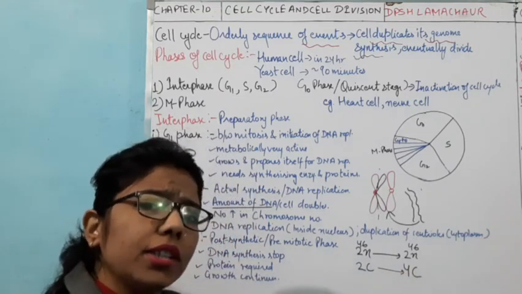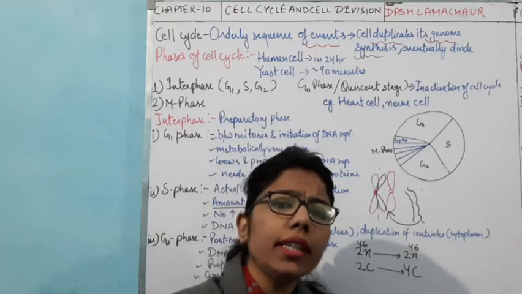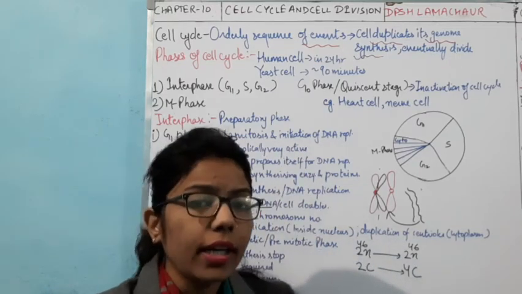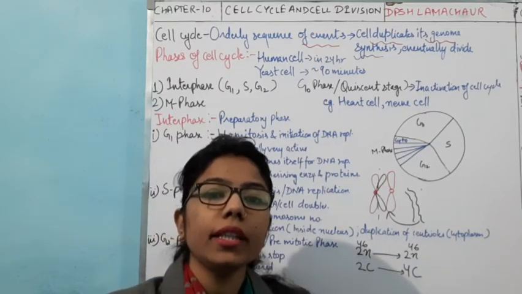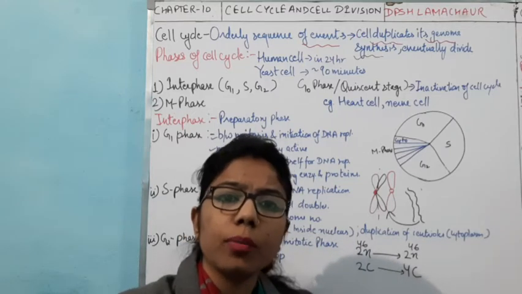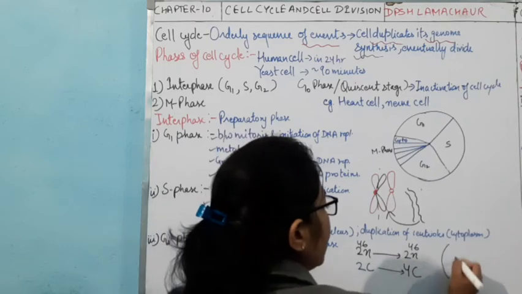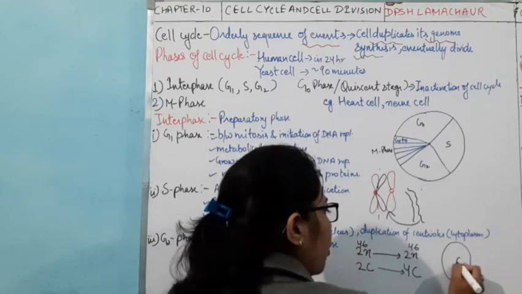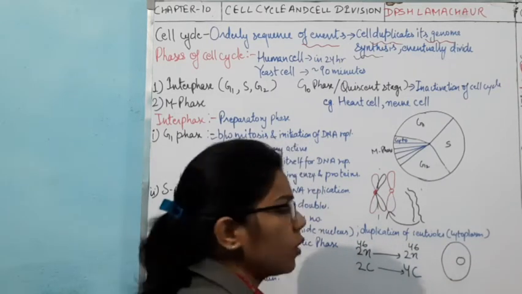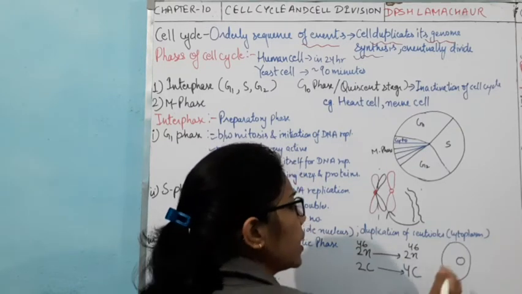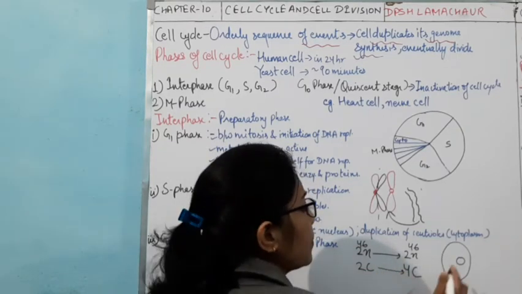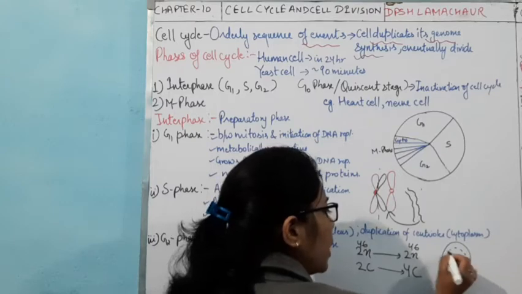In general terms, why does this cell division take place? Because the cell has to maintain its nucleocytoplasmic ratio. See, in every cell there is a proper structure of the nucleus, a proper volume of the nucleus or nucleoplasm which is present here, and proper cytoplasm.